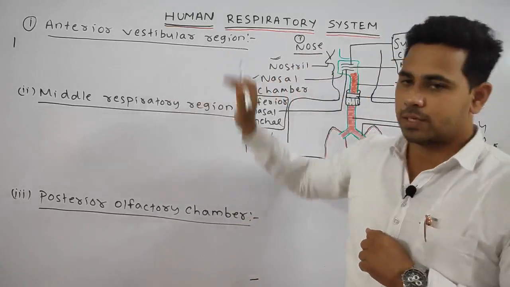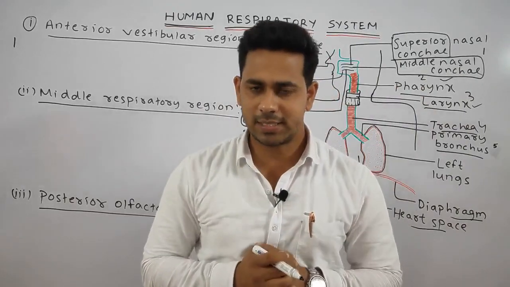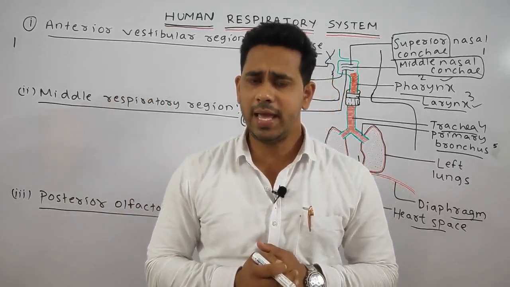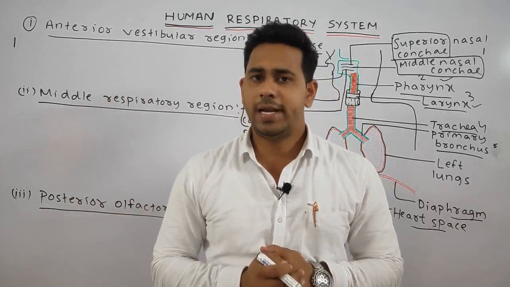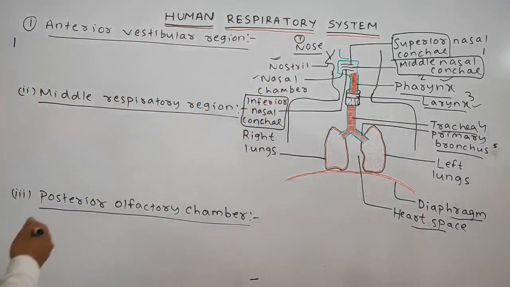In the anterior vestibular region, the hair and the oil glands are present to filter the inhaled air and prevent the entry of dust particles. Okay, let's first write, then I'll make you understand.